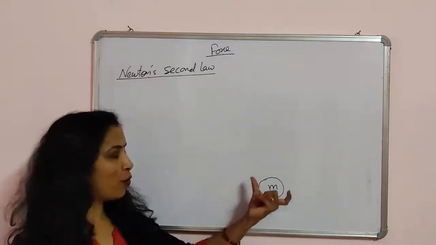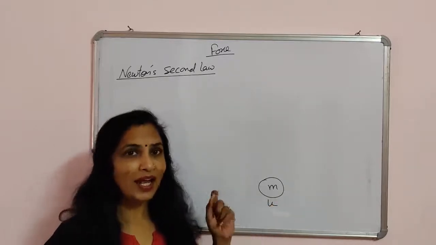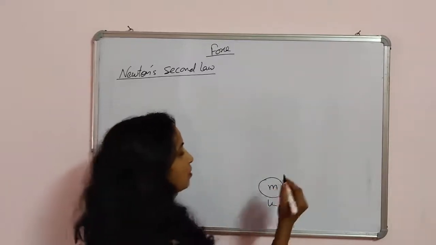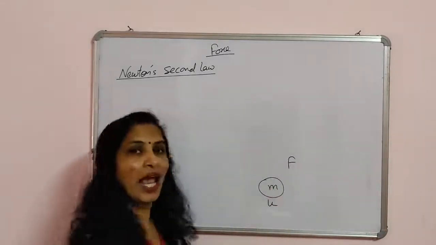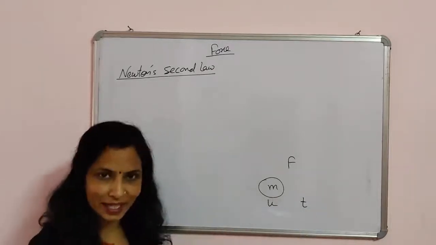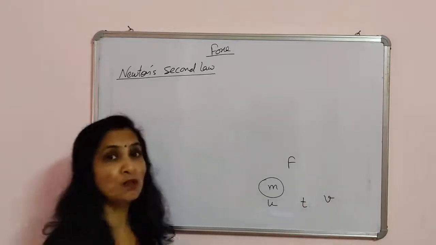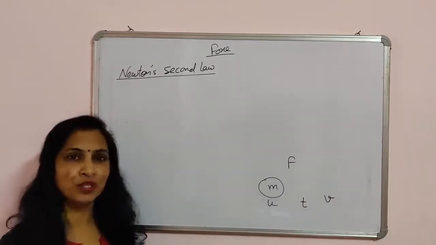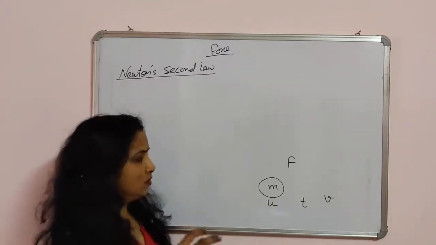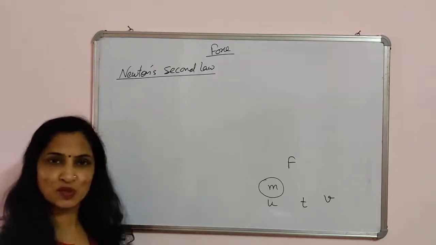So suppose this body having the mass m is moving with initial velocity u, and now we want to change the velocity, so we apply some force F on it. By applying this force, after t seconds, its velocity changes to v. So by applying force, you change its velocity. Now we can combine the terms, the mass and the velocity, and say the momentum.